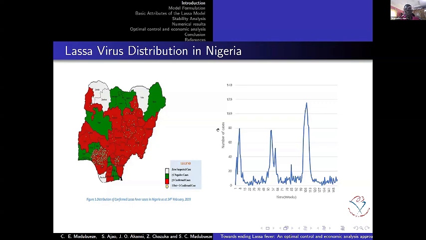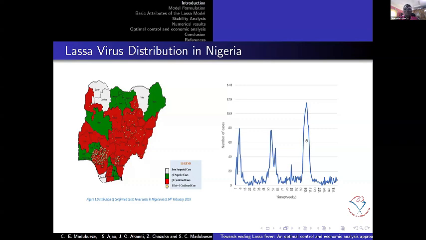Now, these are the cases that happened within 3 years. When we look at this particular graph, we can see that there is a periodic stage, one particular time in the year where this virus is mostly high. Most times, we see it during the dry season. We have 2 particular seasons in Nigeria: the rainy season and the dry season. The dry season happens from November to April.